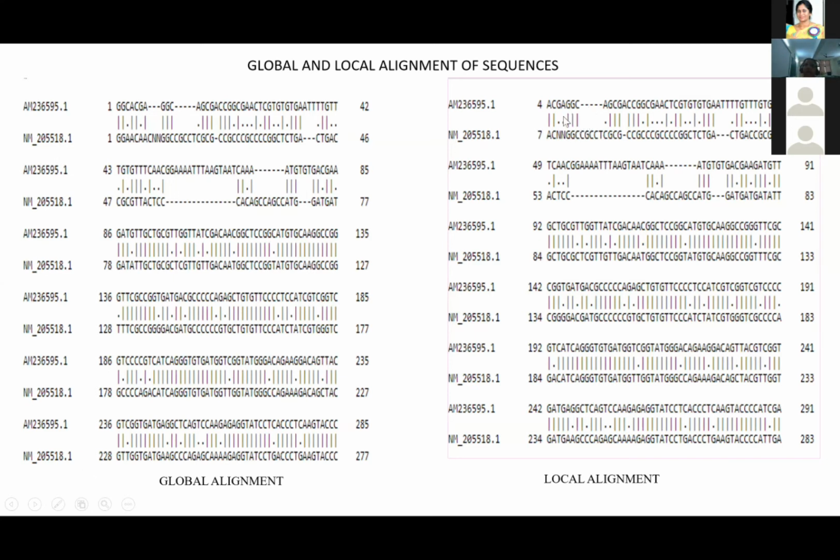So you can see that there is a shift of these bases here. When the shift is taking place, there is more precise alignment, and these are all the subsequences which are common. For example, if you see here, this sequence is common, which you are not finding when you do the global alignment. So when you want to find the subsequence, you have to take the local alignment of the nucleotides.